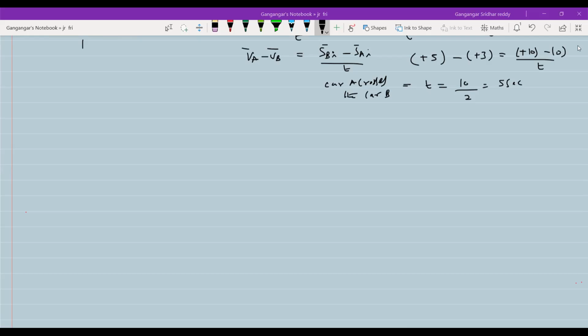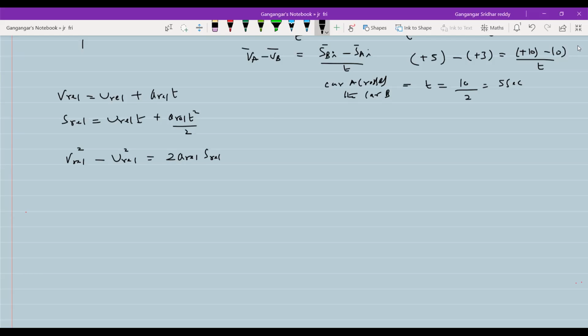Now, if there is a relative accelerated motion, then the equations of motion we are going to change. V relative equals U relative plus A relative into T. Then S relative equals U relative T plus A relative T square by 2. Then V relative square minus U relative square equals 2 A relative S relative. So the same equations of motion for relative accelerated motion will be modified in this way.